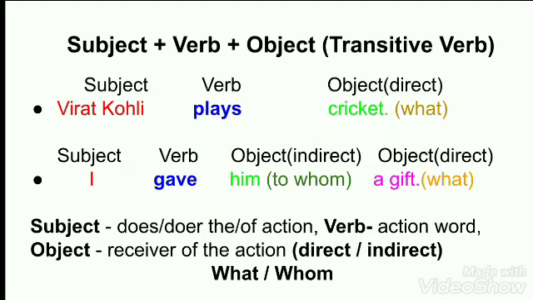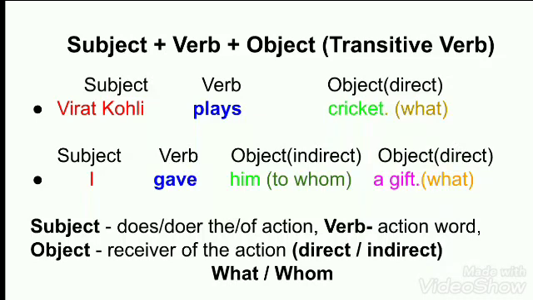And whenever in a sentence we receive the answer to the question to whom, that will become the indirect object. Likewise, in this sentence we see, I gave a gift to whom? I gave a gift to him. So him will become the indirect object of the sentence.